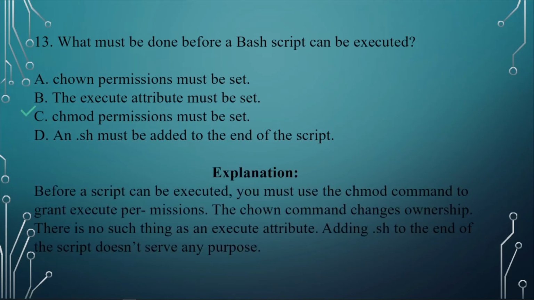The answer here is C. Chmod permissions must be set. Before a script can be executed, you must use the chmod command to grant execute permissions. The chown command changes ownership. There is no such thing as an execute attribute. Adding .sh to the end of the script doesn't serve any purpose.